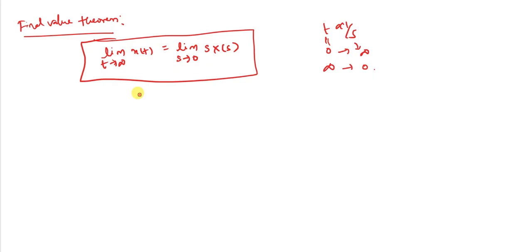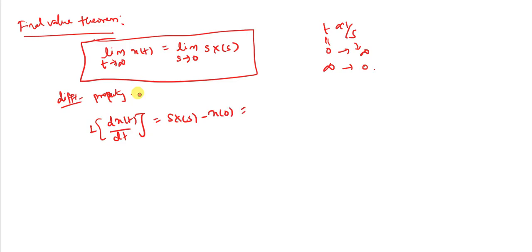Again I use the differentiation property. Therefore the Laplace transform of dx of t divided by dt is equal to s into X of s minus x of 0, which is equal to the integral from 0 to infinity of dx of t divided by dt into e power minus st into dt.